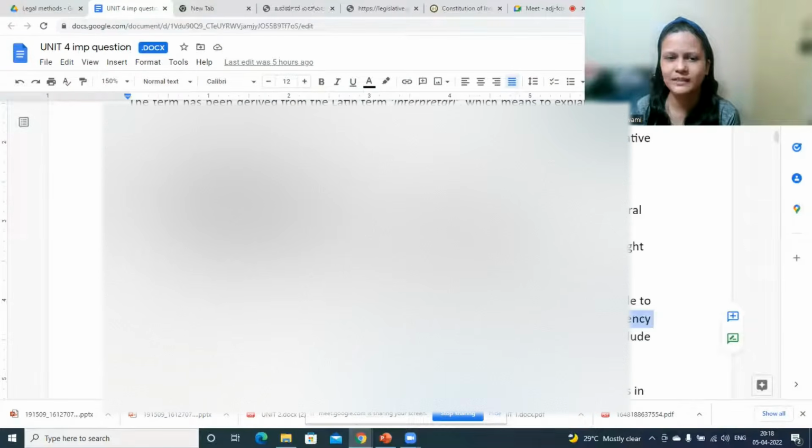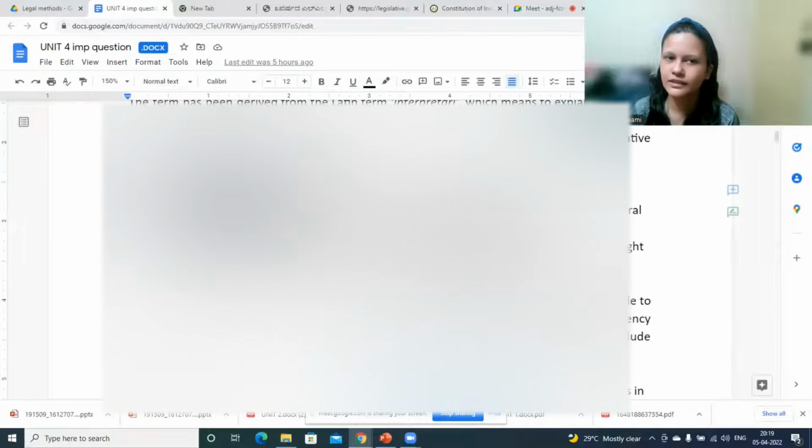He said, how is the IPC applicable to dollars? It was said that it is just saying currency notes, so we can apply it in the case of dollars as well.